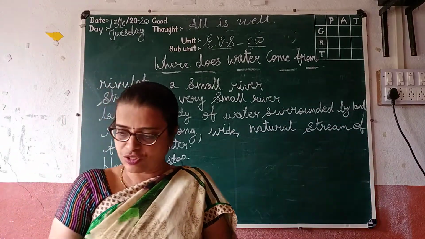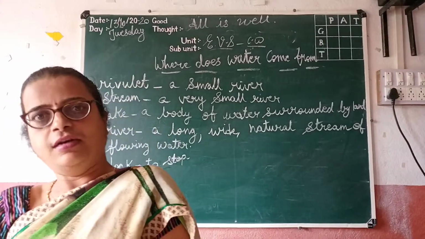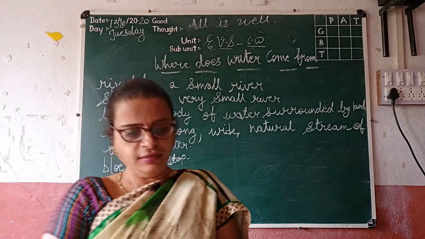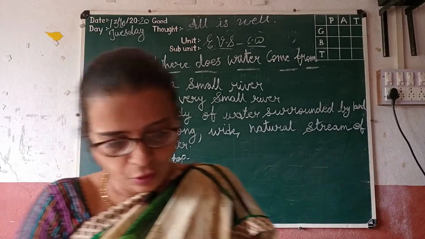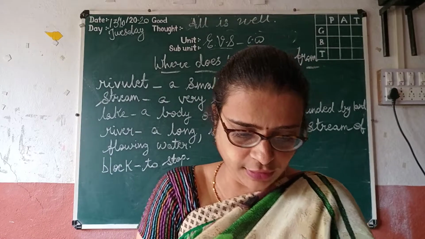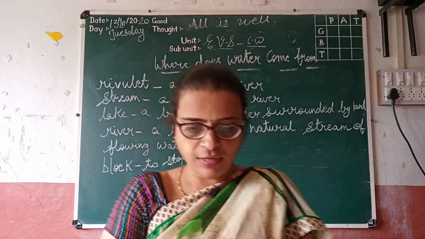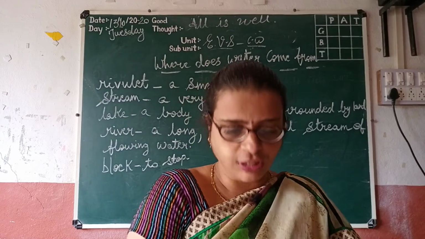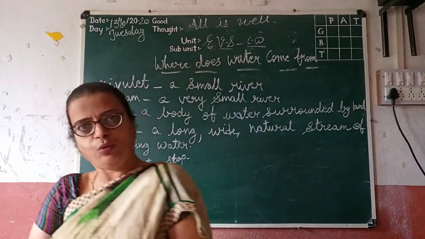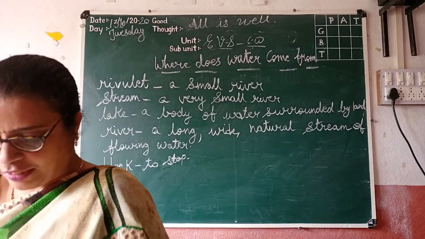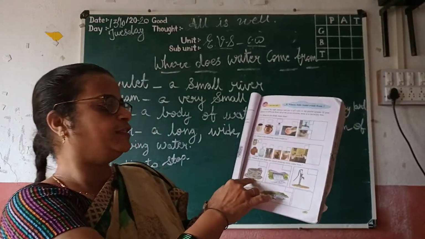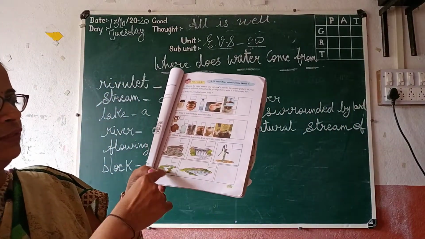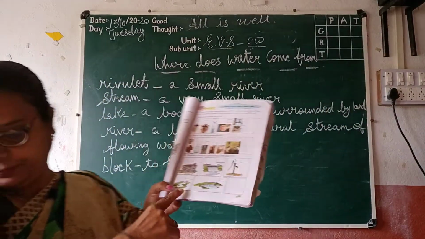So where do you think this stored drinking water comes from? All these containers store water that comes from a dam, a strong built wall in a river to block water, or from drawing underground water. So look here, students, here is a picture. This is a well, a dam, a hand pump. Water is stored, rain, river.